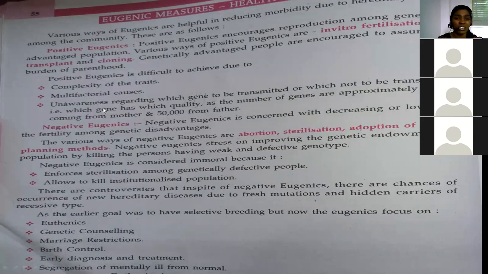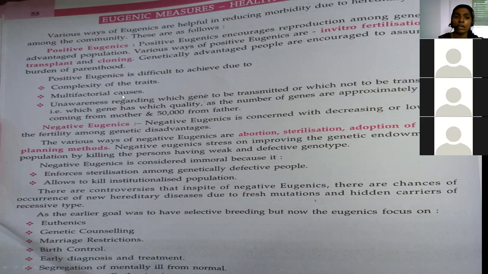See, positive eugenics is difficult to achieve. Sometimes positive eugenics is very difficult to achieve due to the complexity of the traits, whenever there is complexity present within the genes, and multifactorial causes.